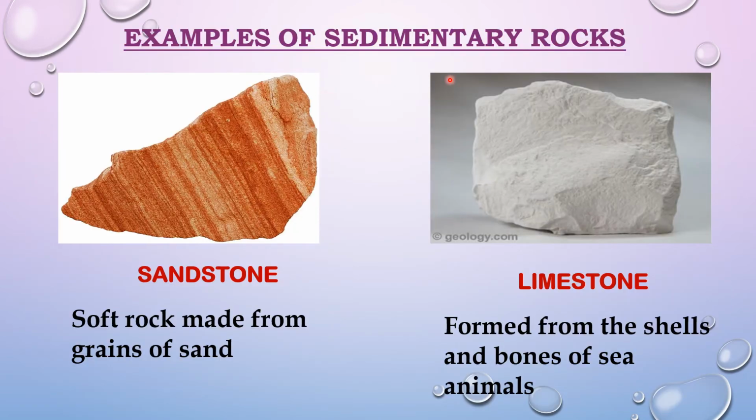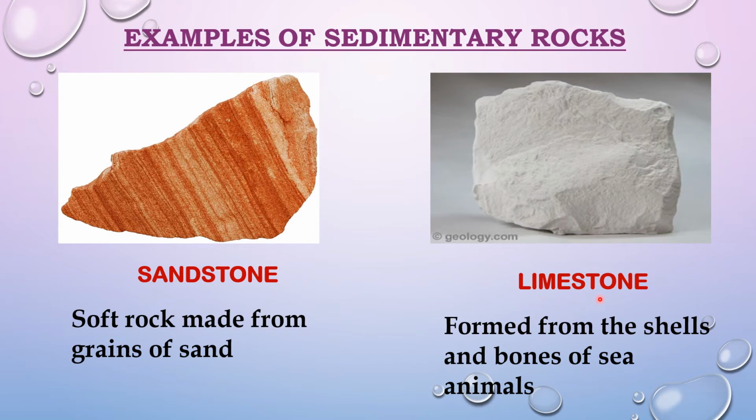Here are a few examples of sedimentary rocks. The first one is the sandstone. Sandstone is a soft rock made from grains of sand, which are very fine particles of sand. Sand particles are stuck firmly together. Red sandstone and yellow sandstone are commonly used in building. And the best example is the Red Fort and the Qutub Minar in Delhi, which are made of red sandstone.